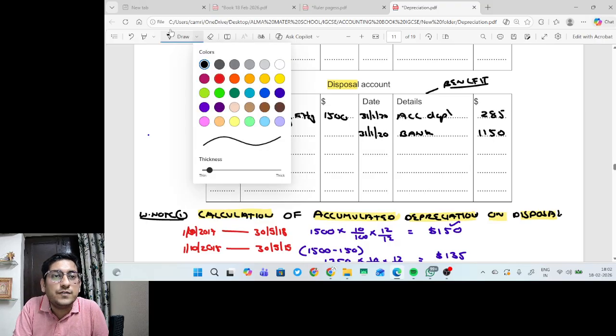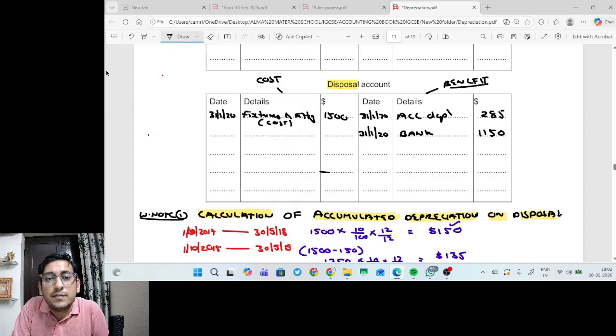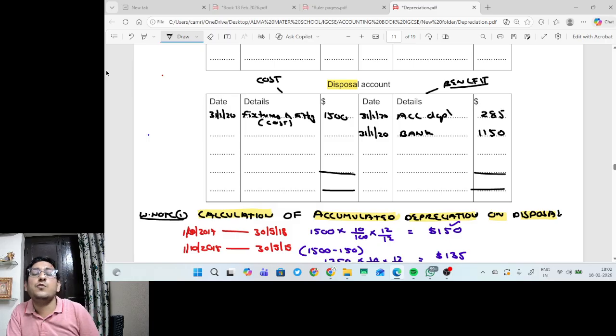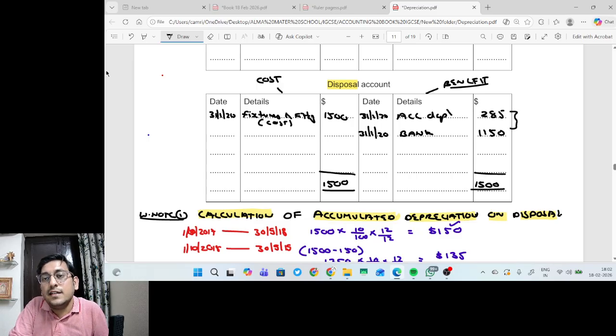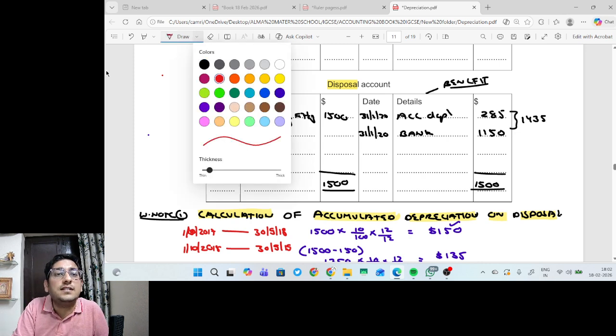So in this case, if we total it up, guys, we will find that the total of debit is 1500, whereas total of credit is 1435. Right. So debit side is higher than credit side. You can check on your calculator, guys. You will see that total here is 1435 and total of debit is 1500. So can I say my cost is higher than my benefit? That means it is a loss on disposal.